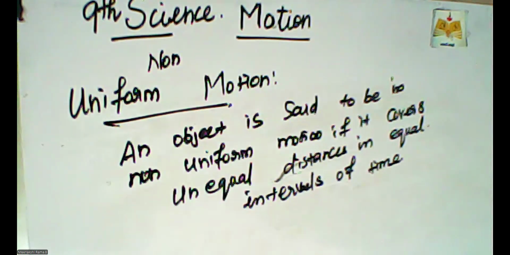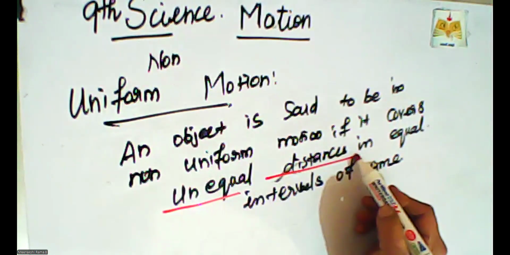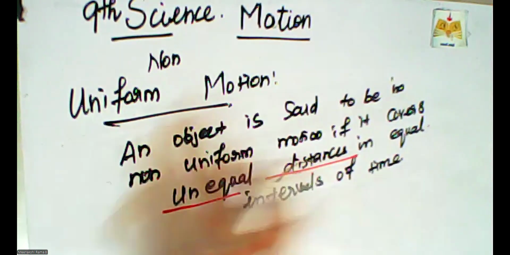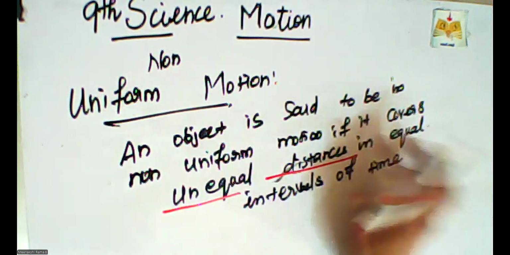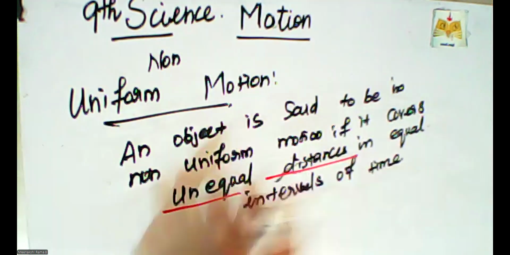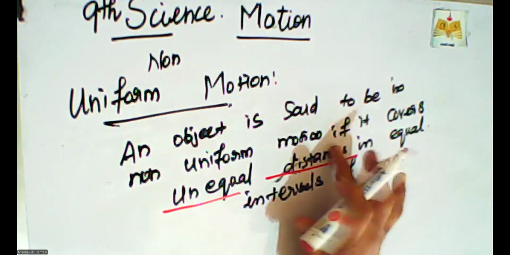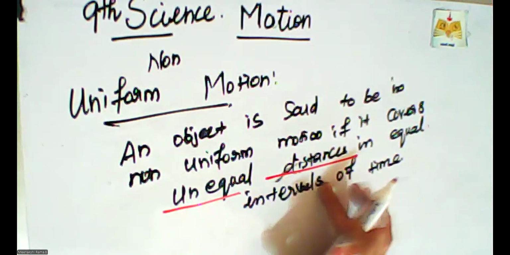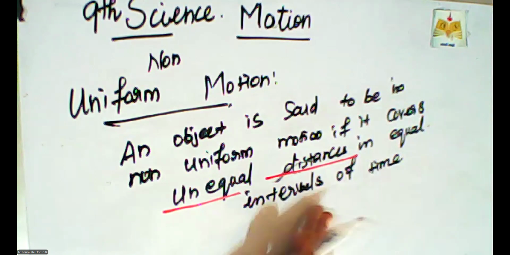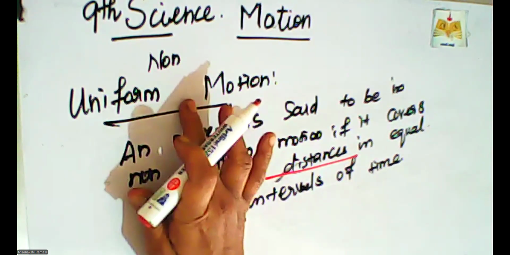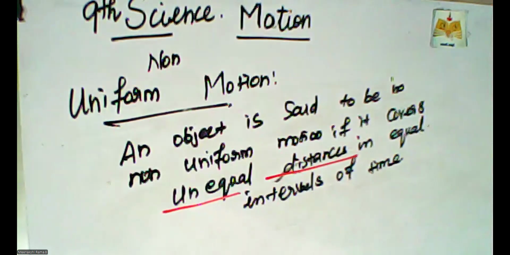So what does unequal distances mean? An object is said to be in non-uniform motion if it covers unequal distances in equal intervals of time. This concept is called non-uniform motion.